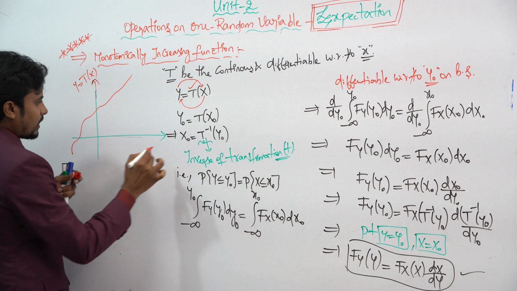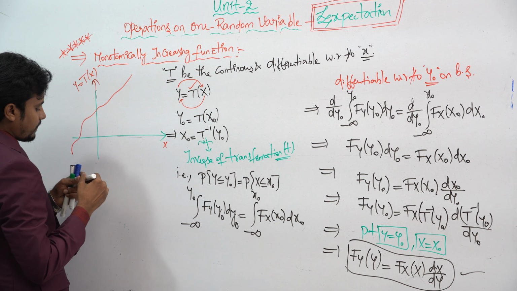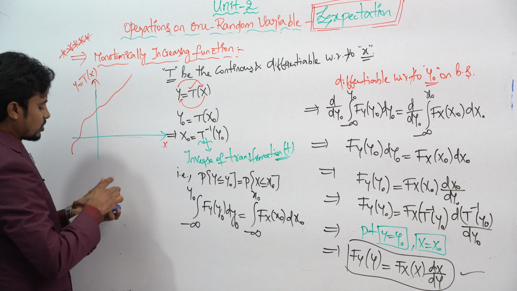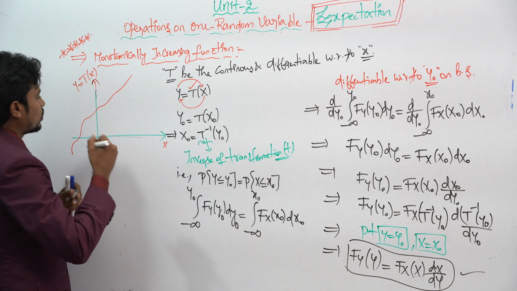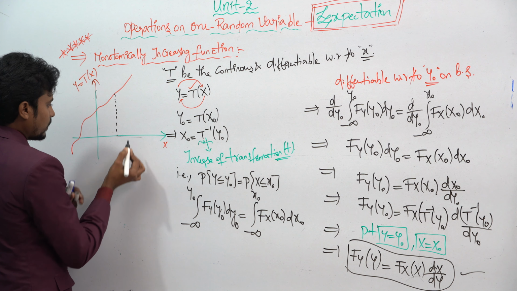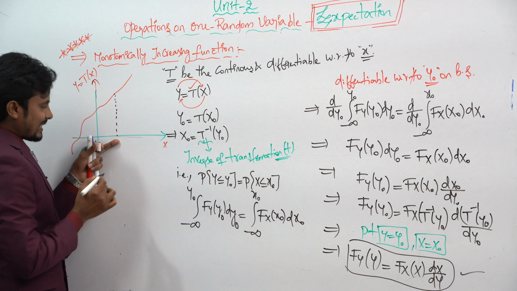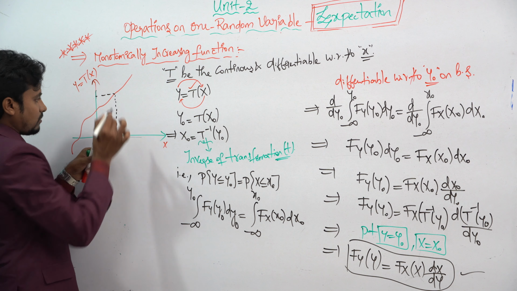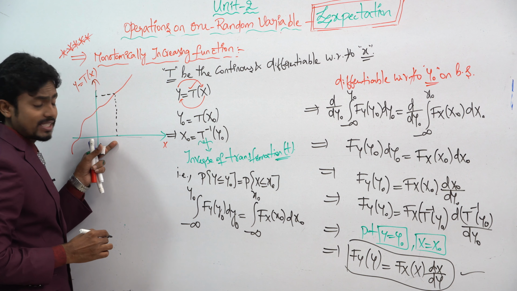Here this is the x-axis and this is the y-axis. Here you can observe, for example, if I take this point, this is x naught and this is y naught, and I have to check whether the y-axis is increasing or decreasing.